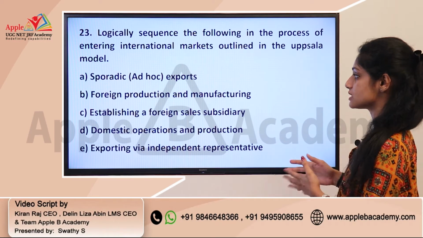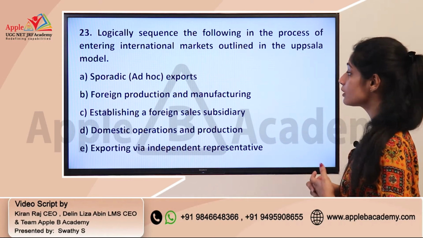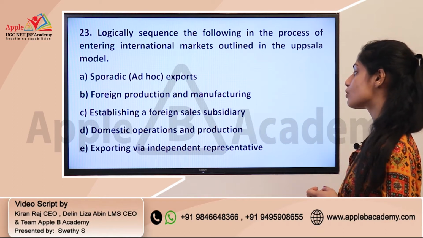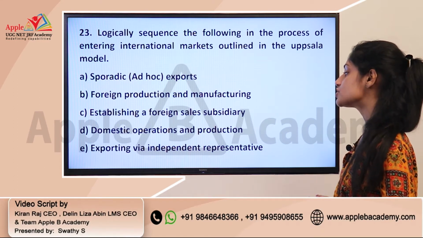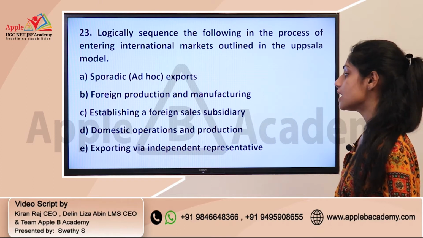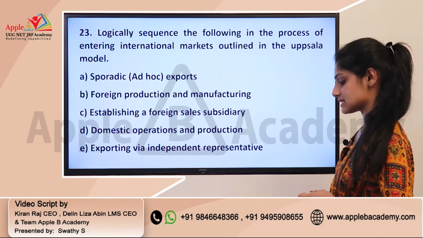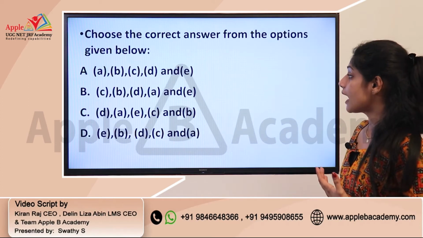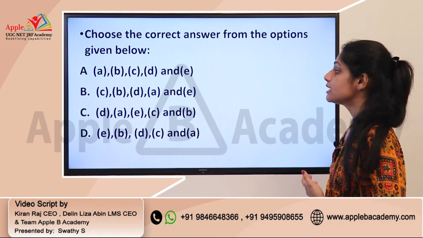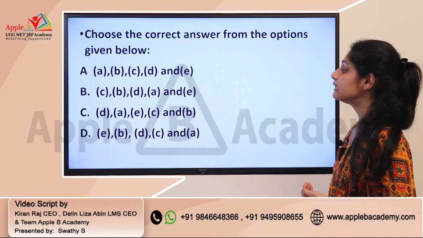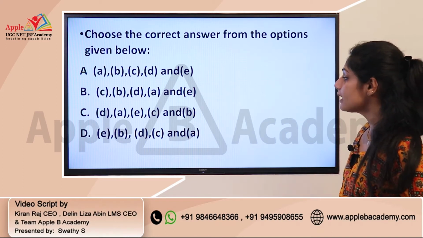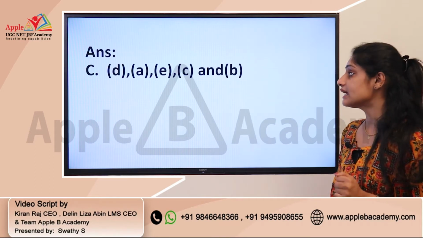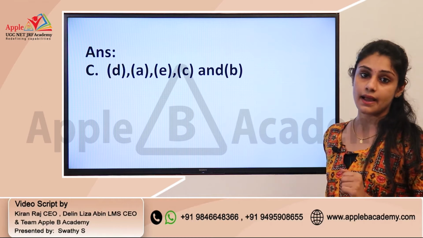The options are A, sporadic or ad hoc exports; B, foreign production and manufacturing; C, establishing a foreign sales subsidiary; D, domestic operations and production; E, exporting via independent representative. Okay. So you need to arrange the main sequence. And you have the options C, B, D, A and E; D, A, E, C and B; E, B, D, C and A. Okay. And the correct answer is D, A, E, C and B.